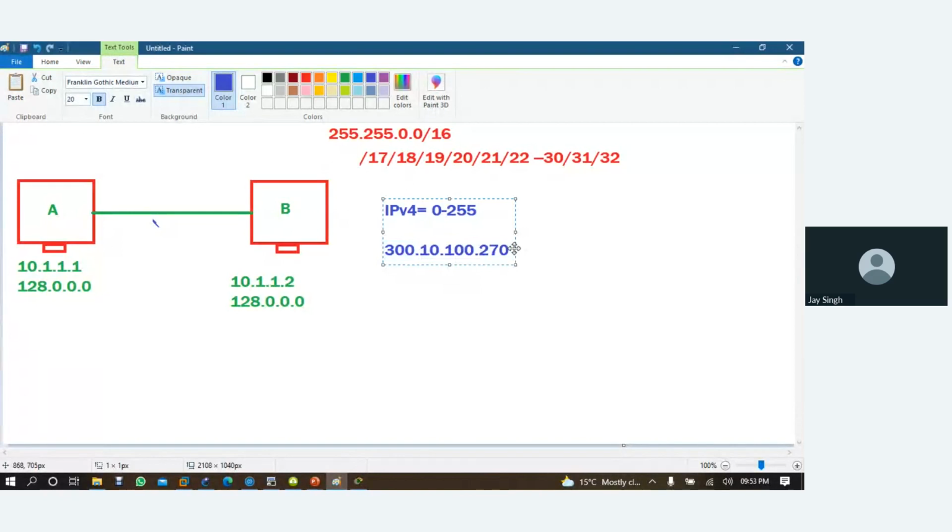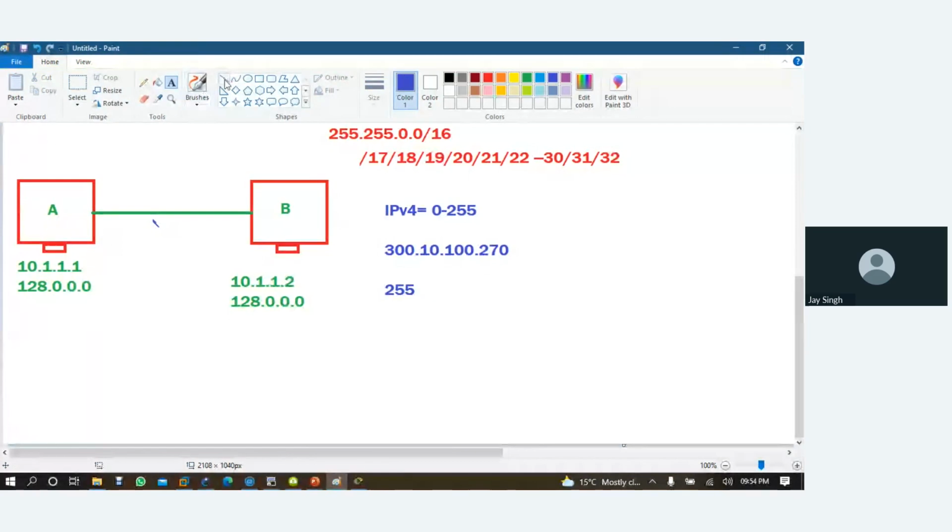Why? Because the limitation is 255: in a single octet the number can reach up to 255 and cannot move to 256. You can keep 0 or 255 in an octet, but not more than 255, because the limitation is from 0 to 255 in each of the 4 octets.